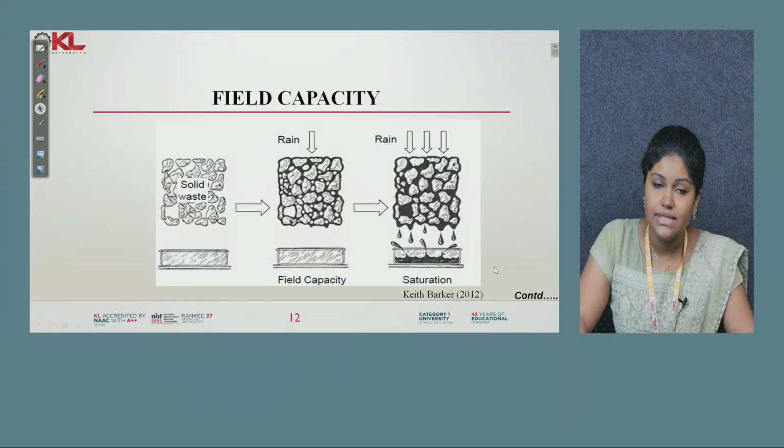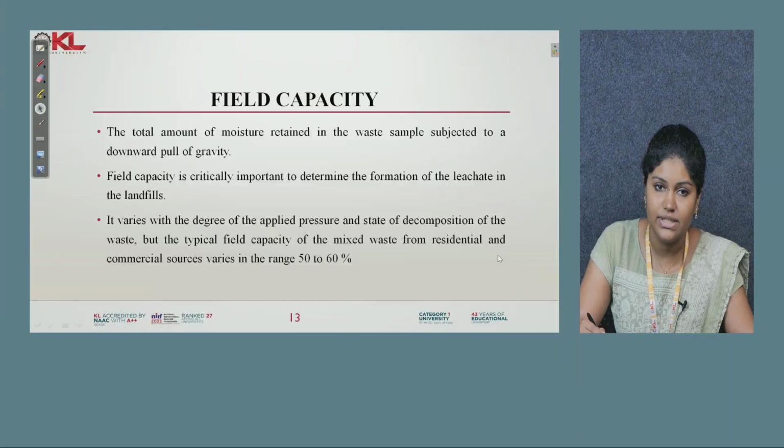The next physical property is the field capacity. You can see in solid waste, if it is a dry waste, there will be voids present. It can be air voids. In those air sacs or air voids, if rain comes, the water will get accumulated. There will be a limit for that particular waste to accumulate the water. That is, there will be a saturation stage. Till that saturation stage, no leachate will be generated. After the saturation state, the water will come out and leachate will be generated. So this is known as the field capacity of that solid waste.